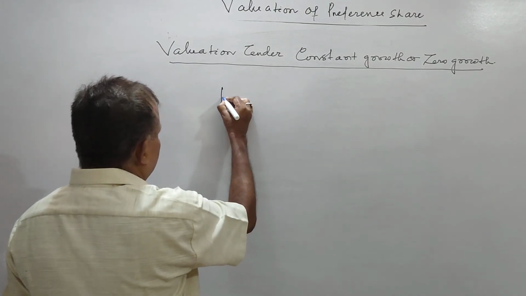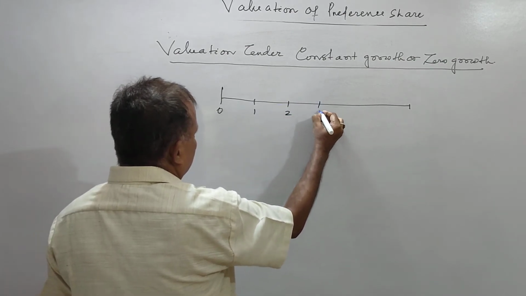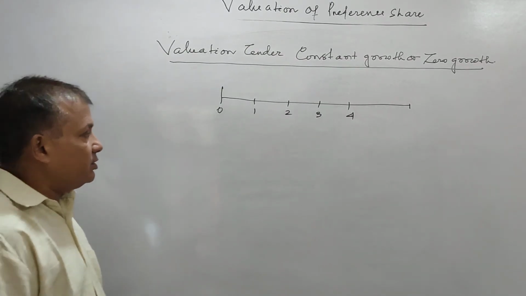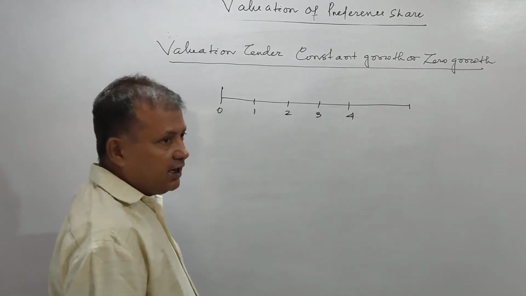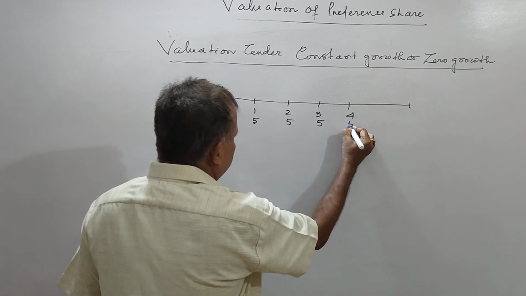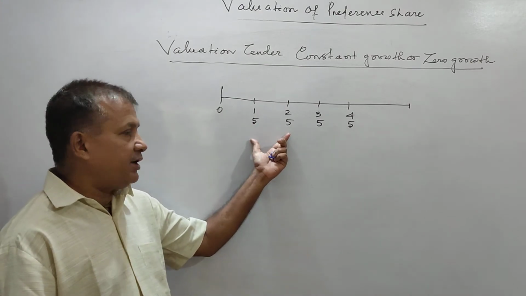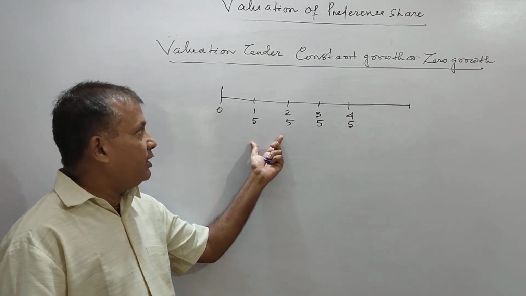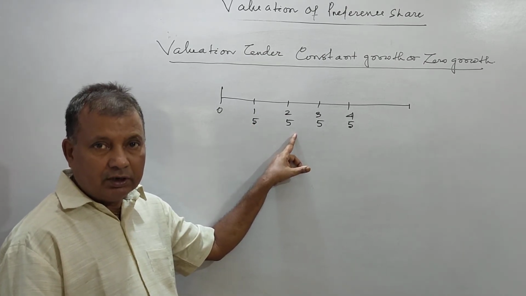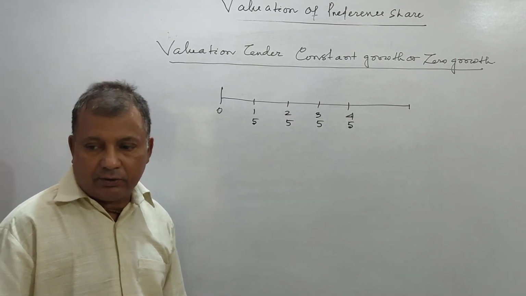Let me explain what constant growth is. Years 0, 1, 2, 3, 4. Let us take an example of constant growth: a 100 rupees preference share and the dividend is 5, 5, 5, 5. The dividend remains constant. Therefore, the growth rate is constant, or we can say zero growth. From one year to another year, there is no growth, and with reference to the starting one, it is constant growth.